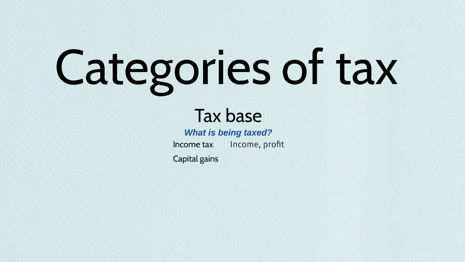Capital gains tax, that's a different kind of tax, and that is a tax on assets. A capital gains tax is a tax you pay on the increase in value of your assets. So for example, if you own a number of properties and they increase in value, then that increase is taxed via capital gains. So in that case, the tax base of capital gains is assets. Let me give you another example.